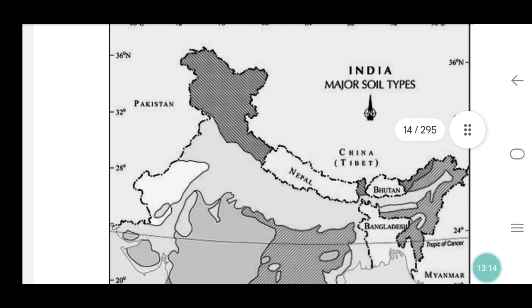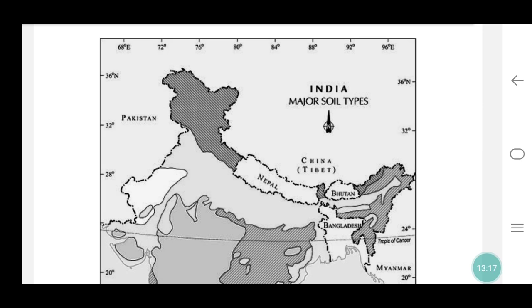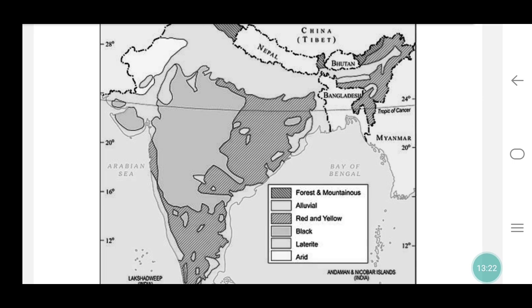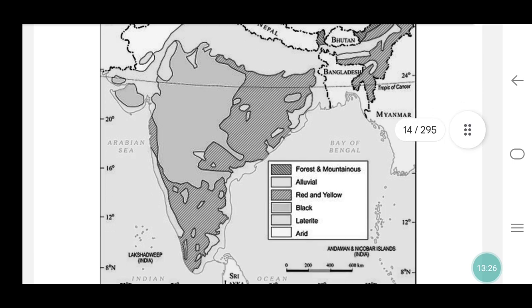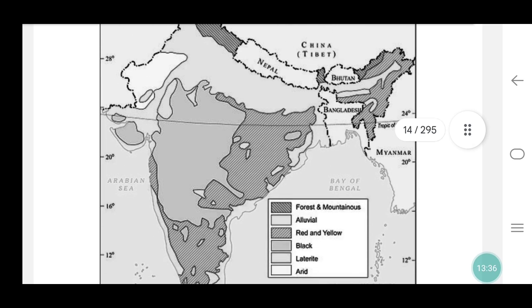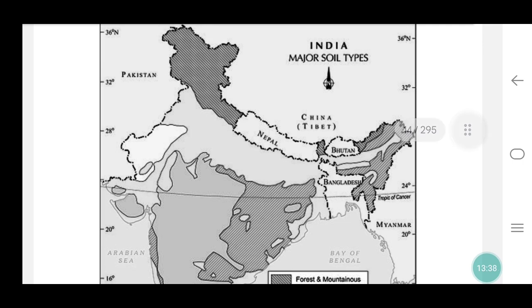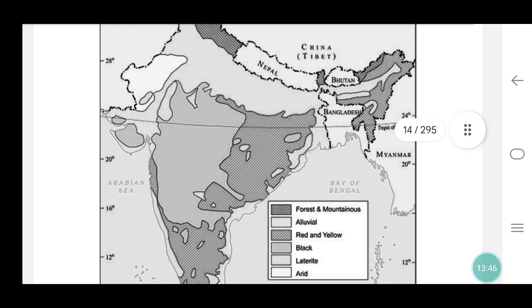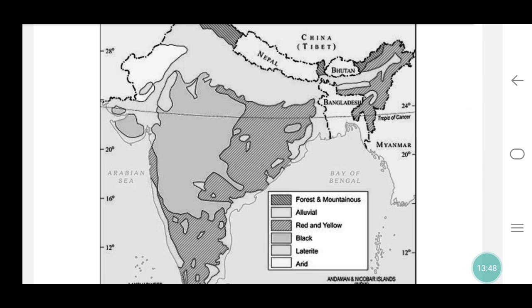Here a soil map is given in one mapping system. Major soil types: forest and mountain, then alluvial, red and yellow, black, laterite, arid. Very important for soil. Jammu and Kashmir and nearby Punjab and Haryana consist of forest and mountain soils. Alluvial soils are available in the Maharashtra area and Madhya Pradesh area.